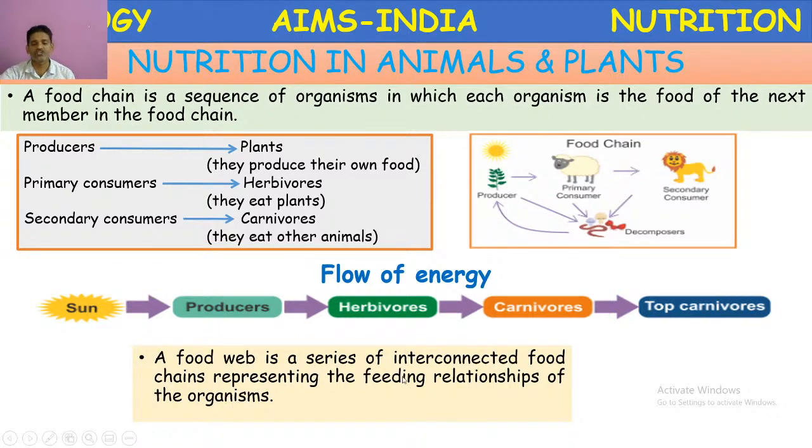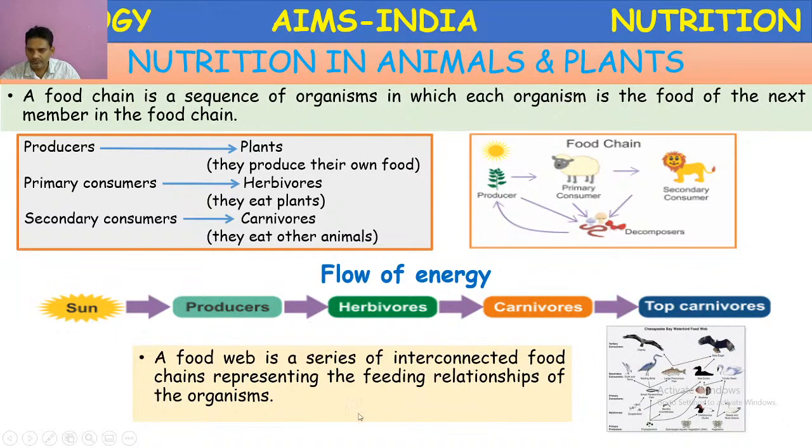Next, food web. A food web is a series of interconnected food chains, or a group of food chains, representing the feeding relationships of the organisms. Here one food web is given. Here we can see multiple directions, the different organisms feeding and exchanging. An ecosystem consists of several food webs.